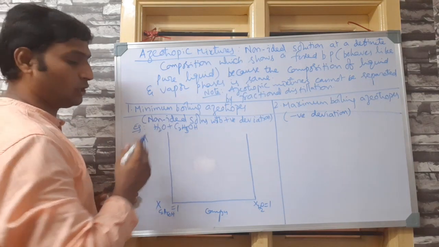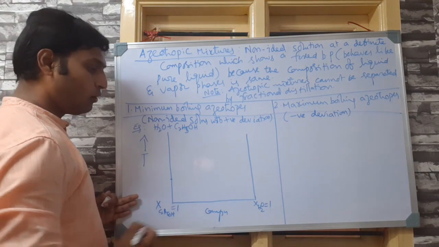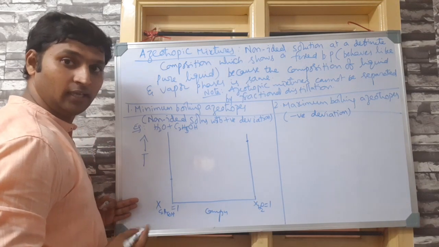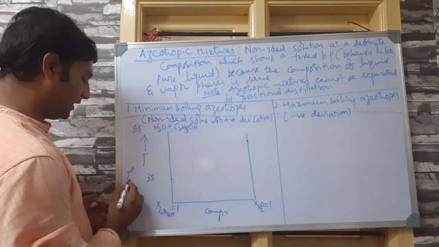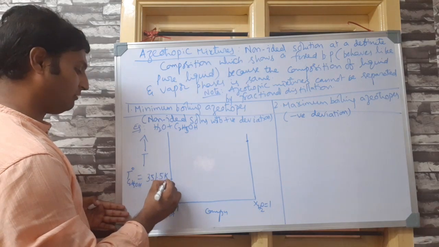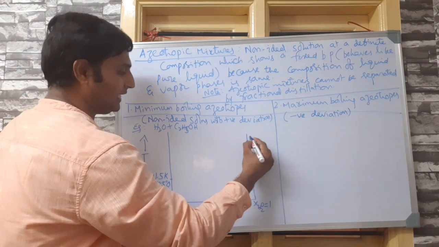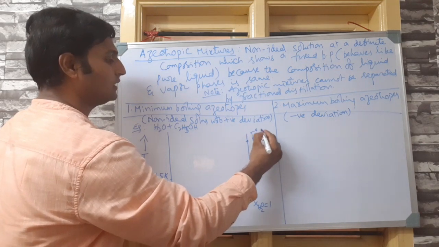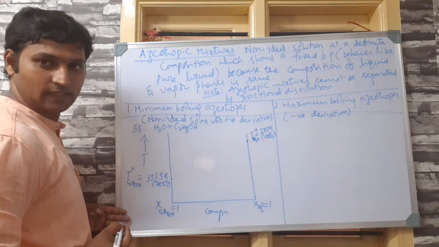Obviously you know very well that ethanol is a more volatile liquid, so it would have a lower boiling point. Water is a less volatile liquid, it will have a higher boiling point, right? Now, as we know very well, ethanol boiling point, T naught of ethanol, is 351.5 Kelvin, which comes out to be 78.5 degrees Celsius. And water, I need not tell you, T naught of water is 373 Kelvin, which you know very well is 100 degrees Celsius.